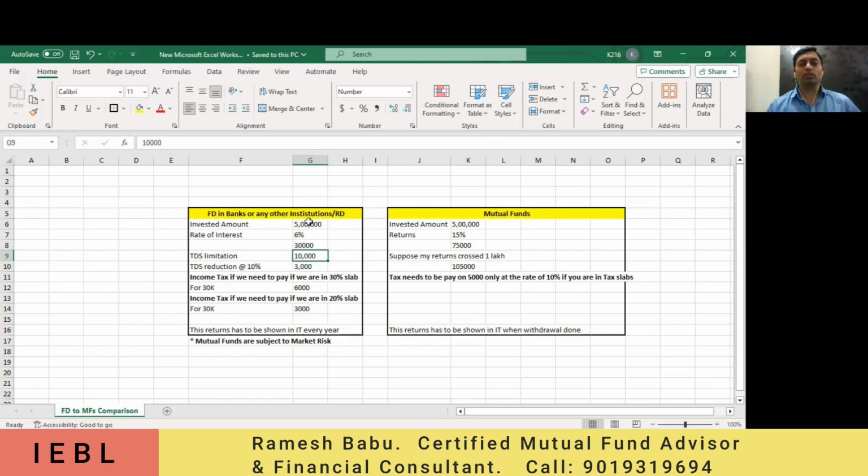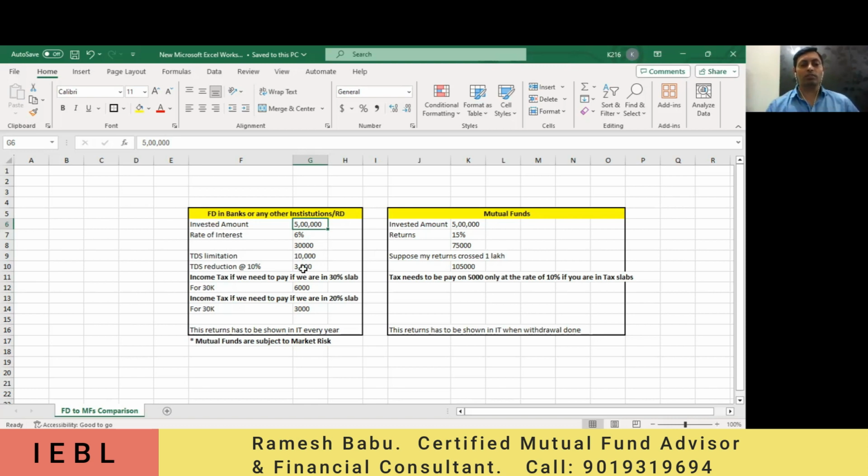Don't think this is for just one FD only. Suppose I made multiple FDs: one is 5 lakhs, another is 2 lakhs, another is 3 lakhs. Altogether they will calculate. They won't consider the rule for one FD and then again take up the 10,000 limitation for another FD. Hope you are getting the point. If I consider three FDs, first FD 10,000 TDS limitation, second FD 10,000, third FD 10,000, they won't take it up like that. Overall, altogether, they check whether the interest is crossing 10,000 or not.